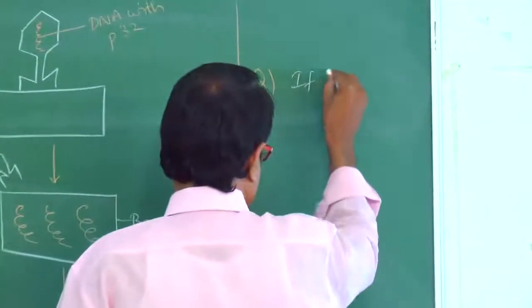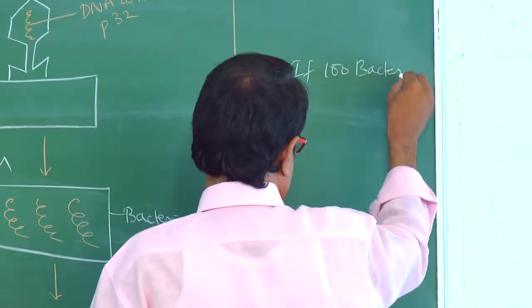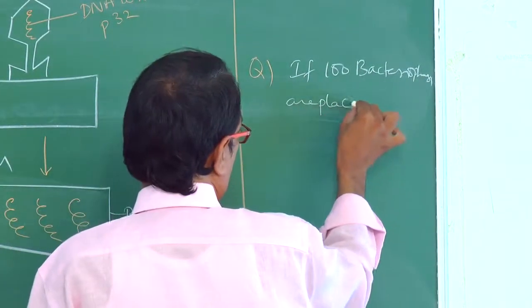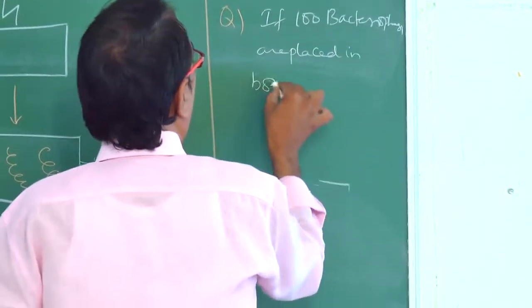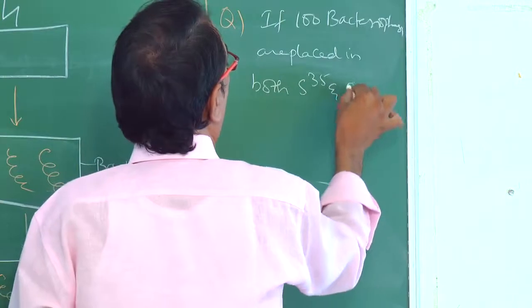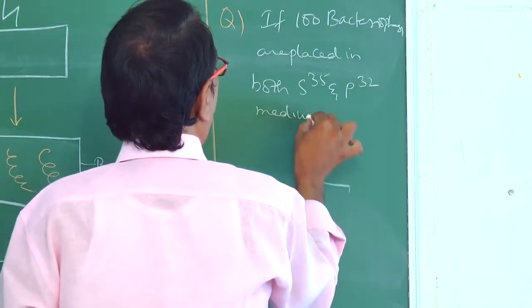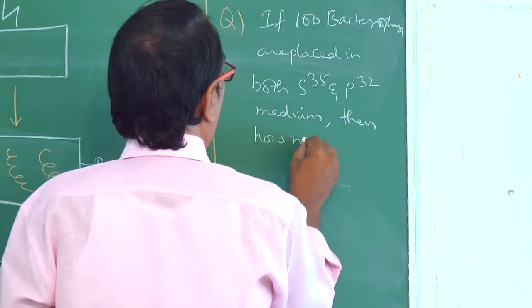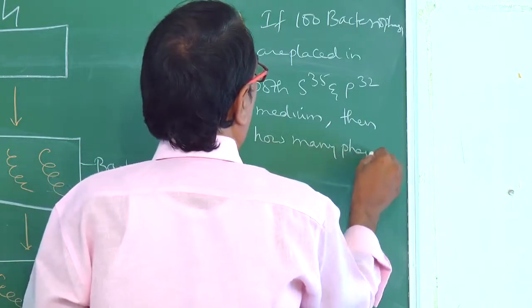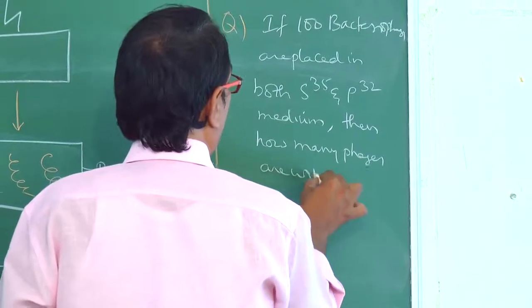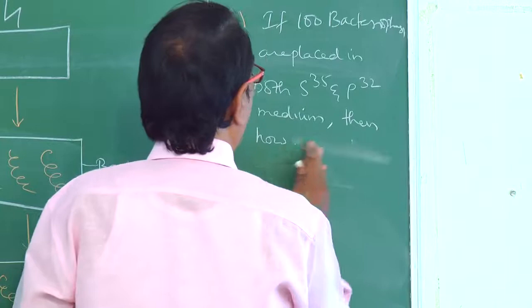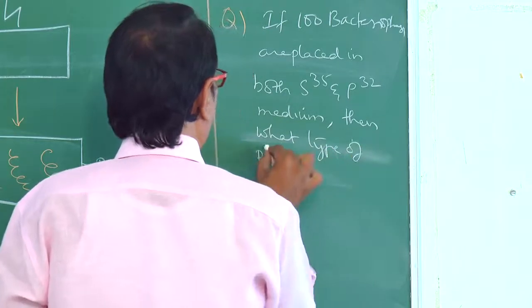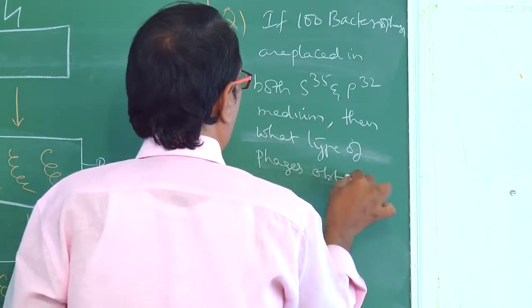If 100 bacteriophages are placed in both S35 and P32 medium, then what type of phages are obtained?